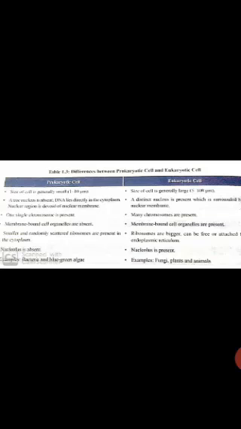In eukaryotic cell, membrane-bound cell organelles are present. Then in prokaryotic cells, smaller and randomly scattered ribosomes are present in the cytoplasm. In eukaryotic cells also, ribosomes are present and are bigger. Then in prokaryotic cells, nucleolus is absent, and in eukaryotic cells, nucleolus is present. Examples of prokaryotic cells are bacteria and blue-green algae, and of eukaryotic cells are fungi, plants and animals.